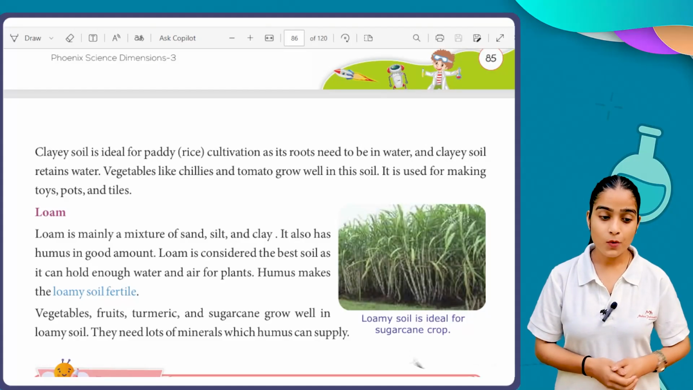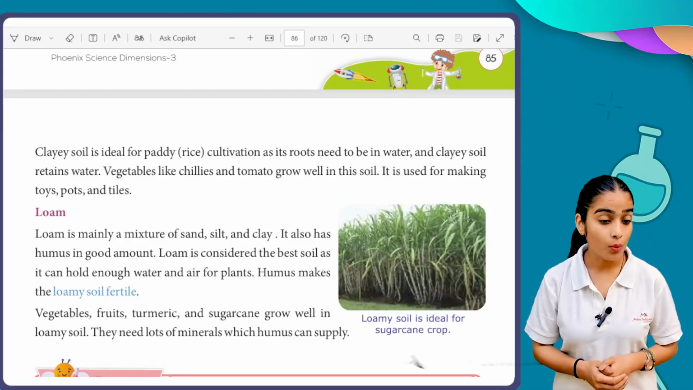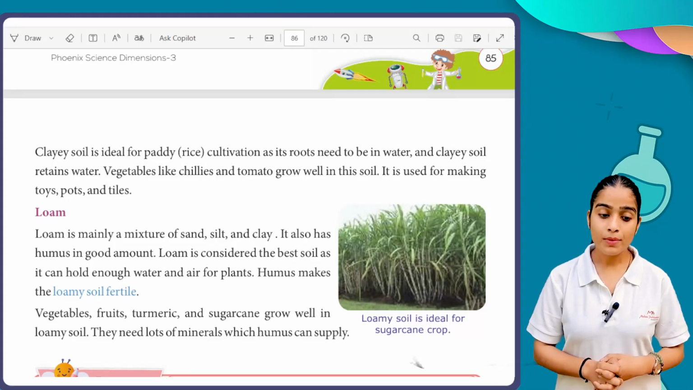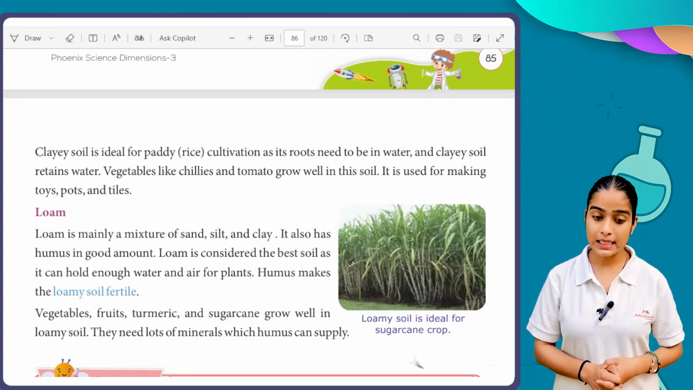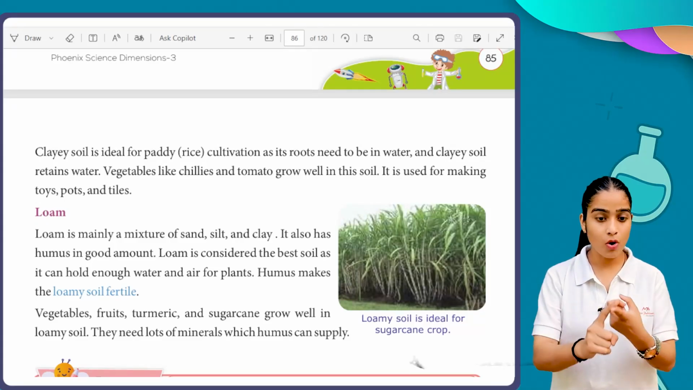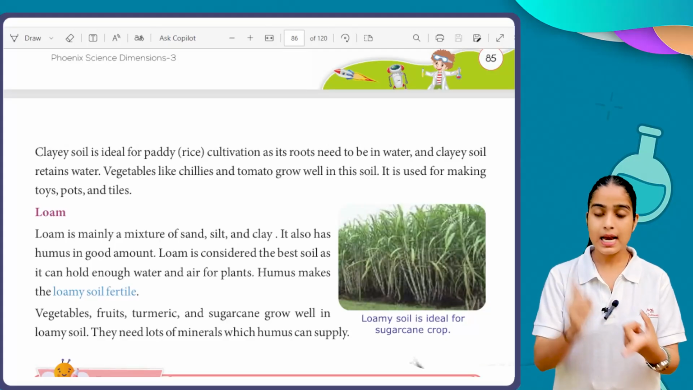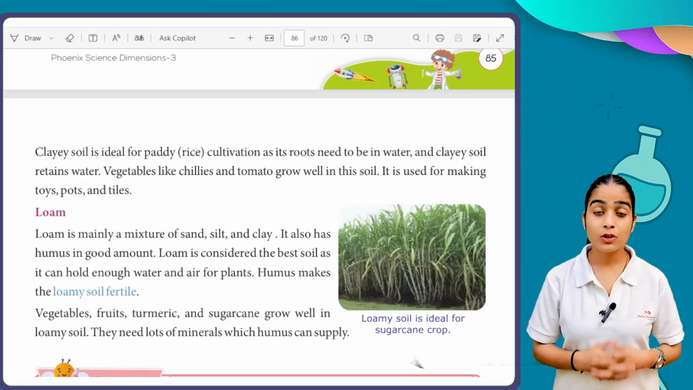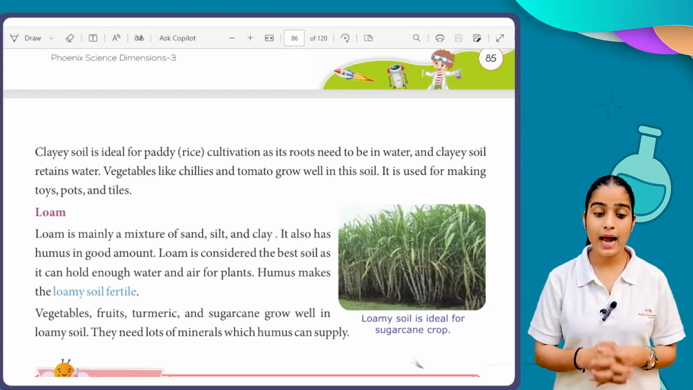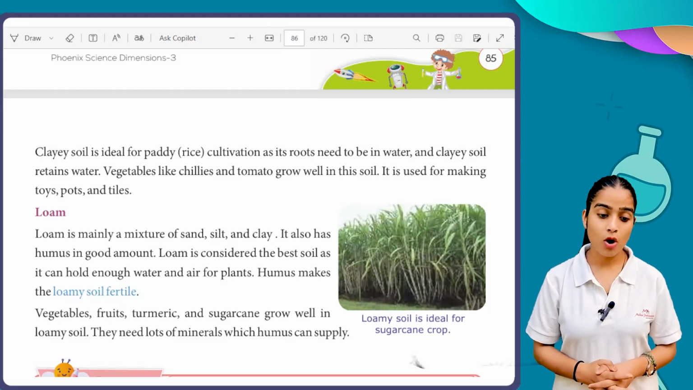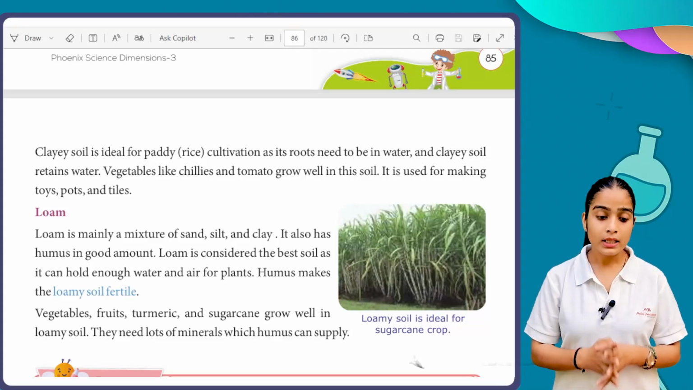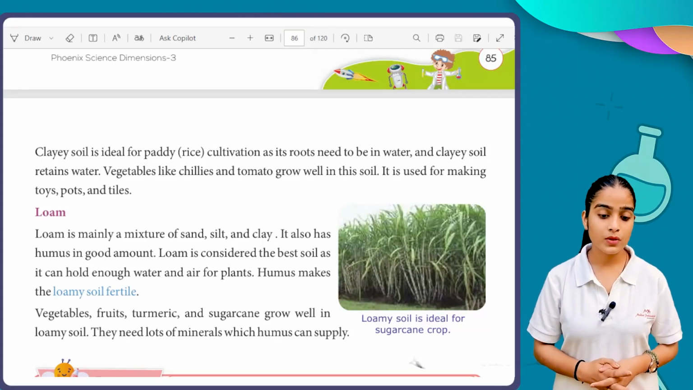Okay, so now we move forward, and the last we have is loam. Loam is mainly a mixture of sand, silt and clay. It also has humus in a good amount, and loam is considered the best soil. It can hold enough water and air for plants. Humus makes the loamy soil fertile. Vegetables, fruits, turmeric and sugarcane grow well in loamy soil. They need lots of minerals which humus can supply.